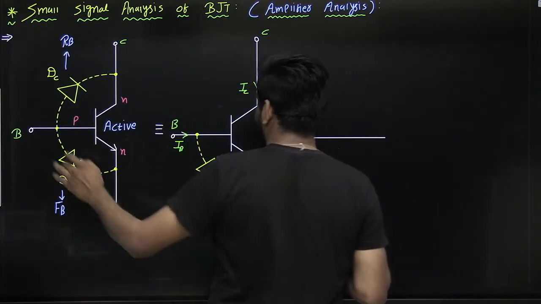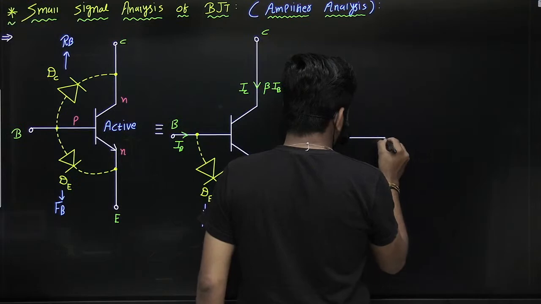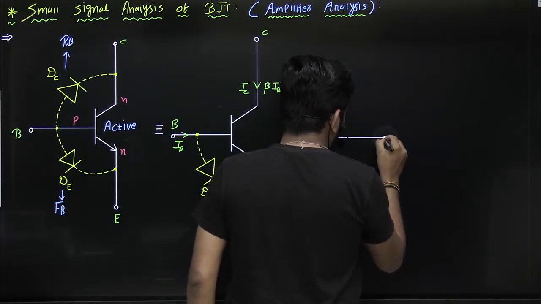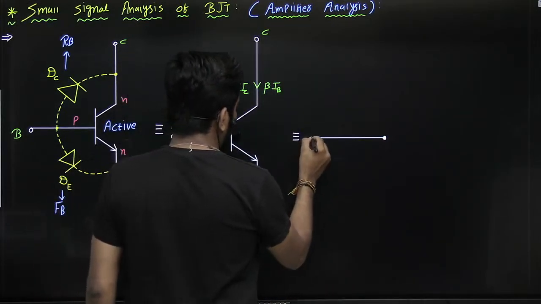See, here this is the junction, and this is the base terminal.